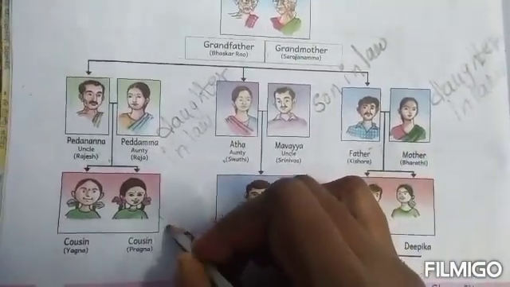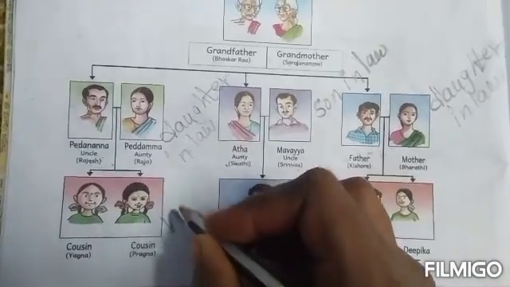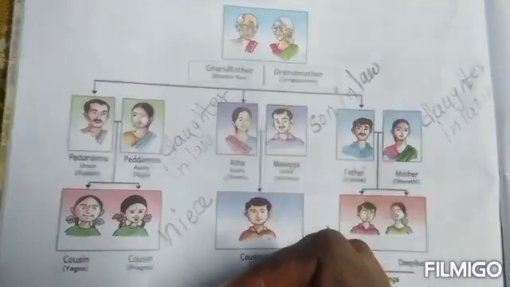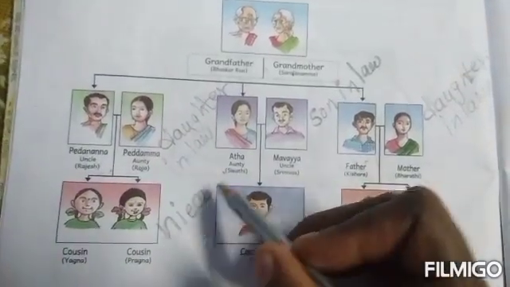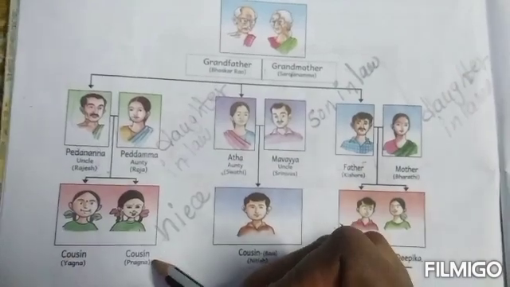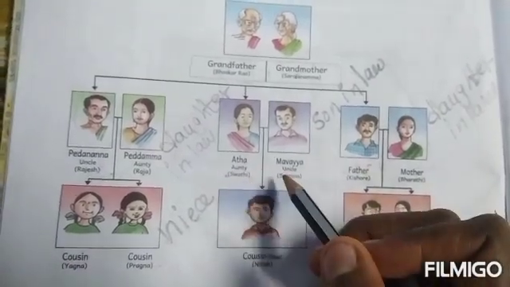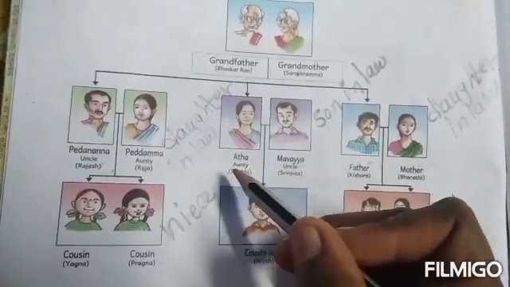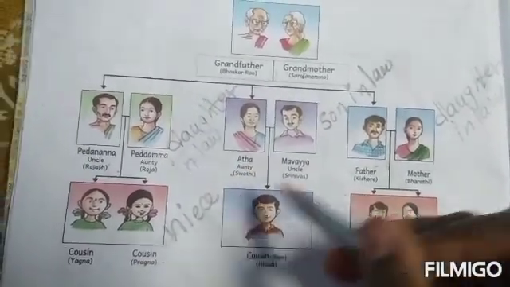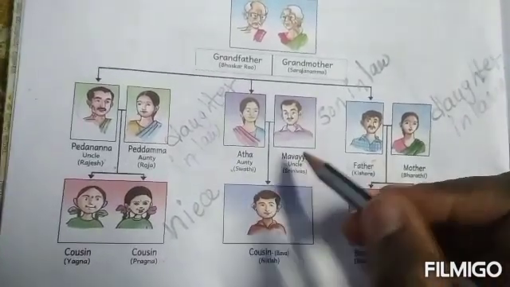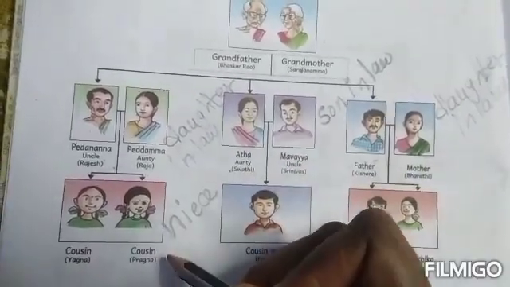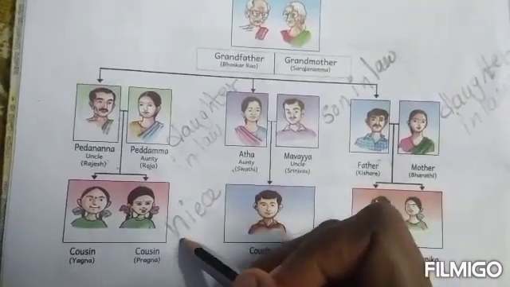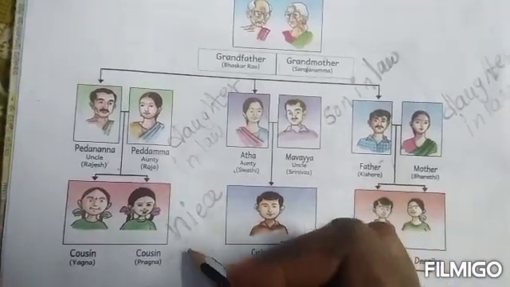Now, Yajna and Pragnya are nieces. N-I-E-C-E. Niece. Yajna is the niece of Swati and Srinivas. Pragnya is also the niece of Swati and Srinivas. Now, Swati is the aunt of Yajna and Pragnya. Srinivas is the uncle of Yajna and Pragnya. These two children are nieces. Niece means Mena Kodalu.